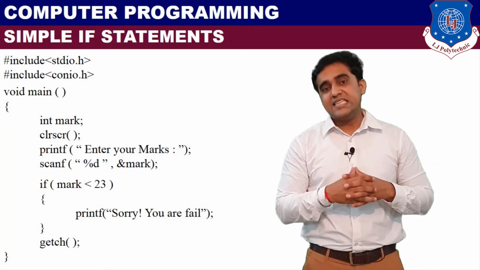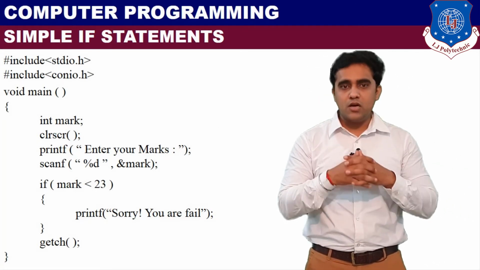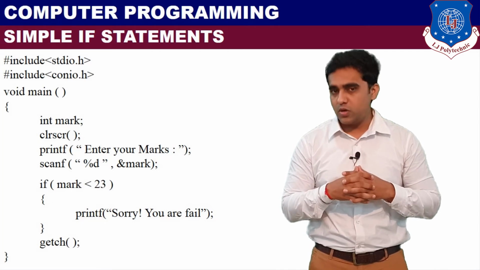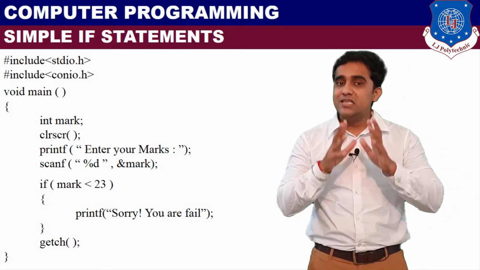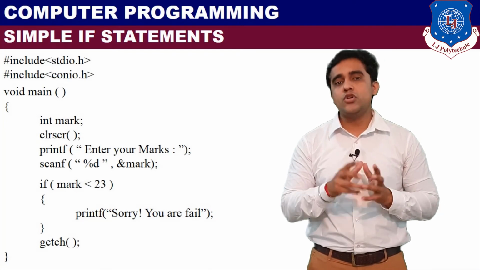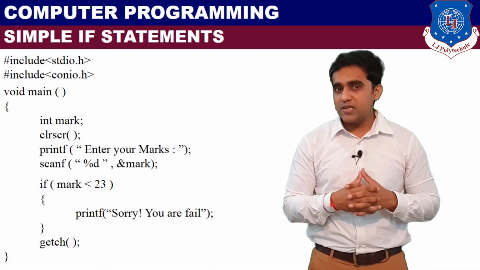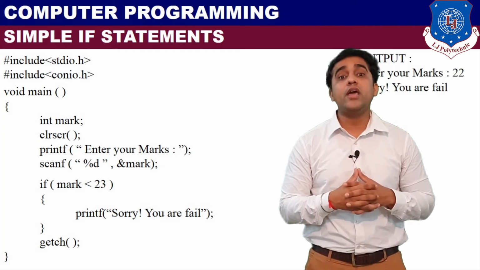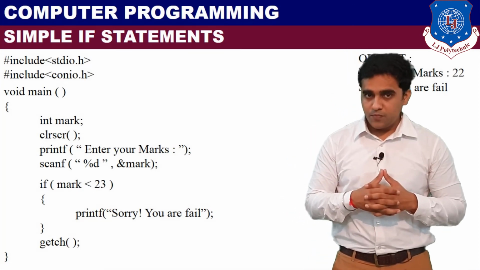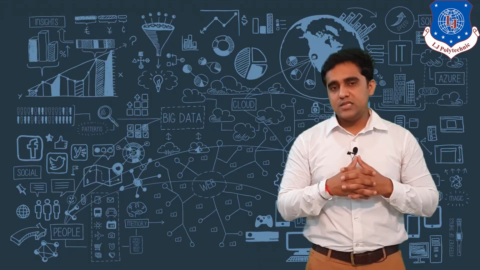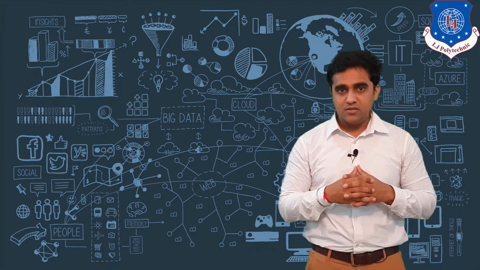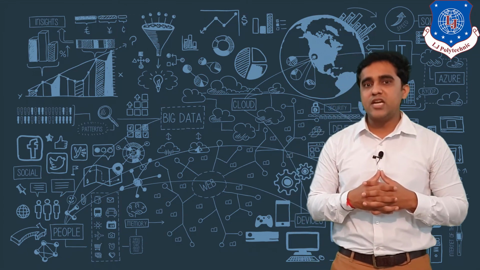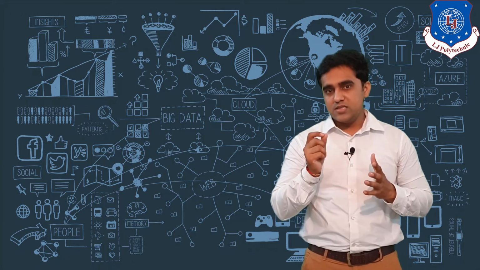After that, getch and the closing bracket of our program. It means if your marks are less than 23, then it will execute sorry you are fail. If your marks are more than 23, then it will not execute your output. So here we understood the basic information of decision making statements, the categories of decision making statements, and we understood the simple if statement.